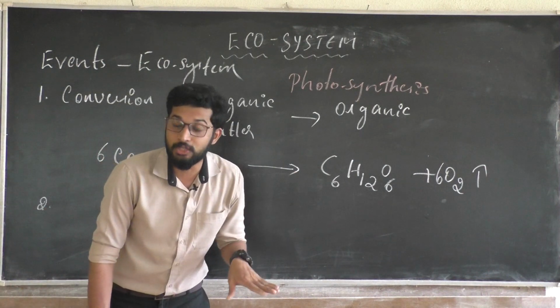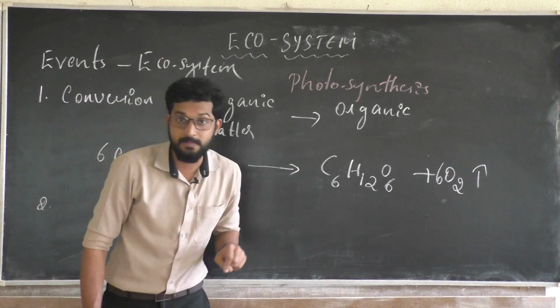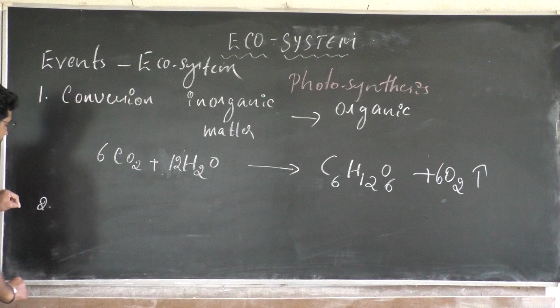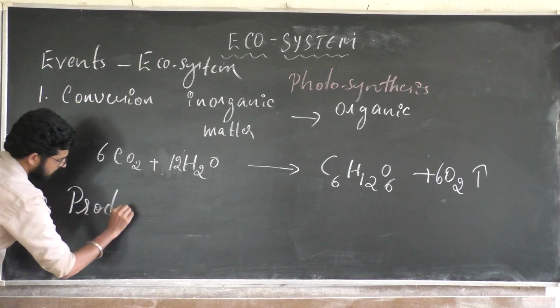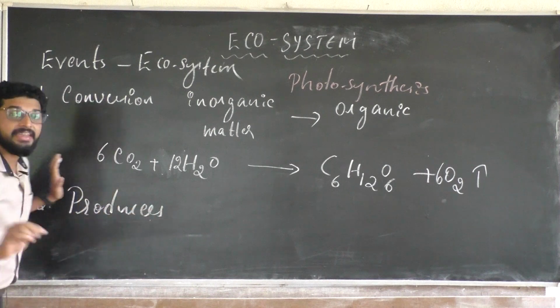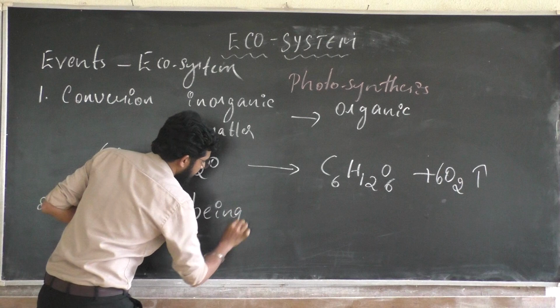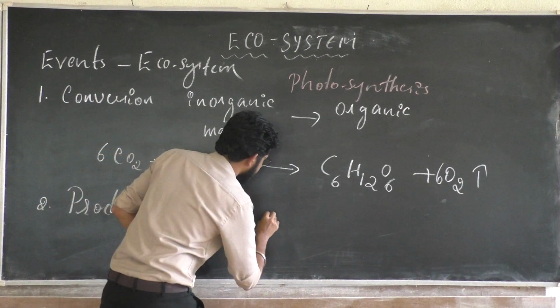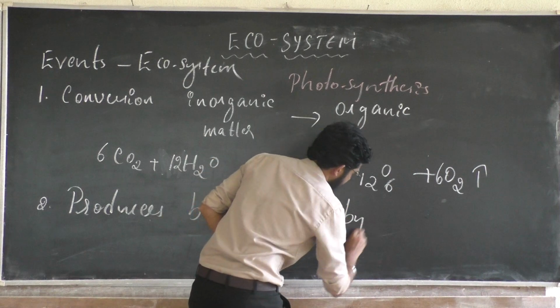This will be consumed by another category of organism called heterotrophs. So here you must write: producers being eaten by heterotrophs.